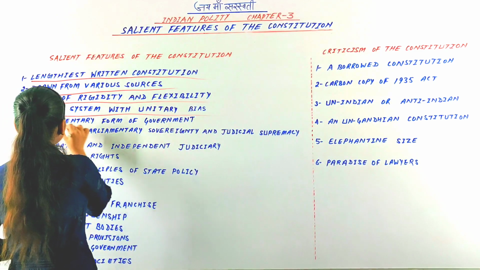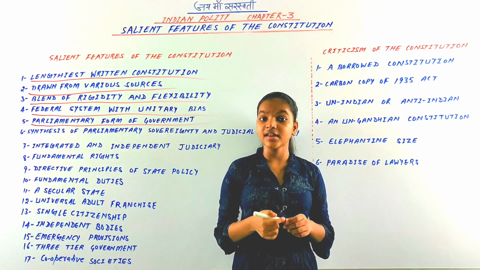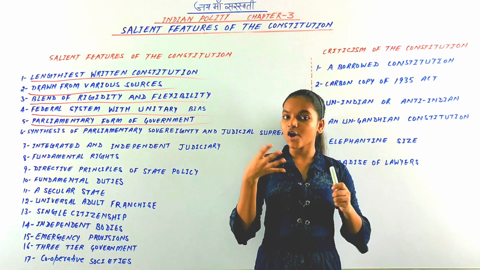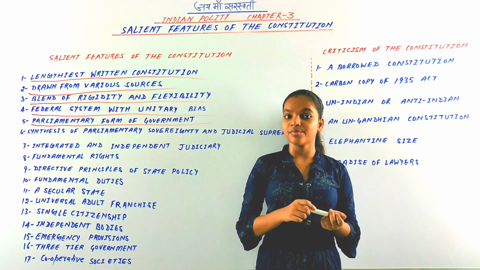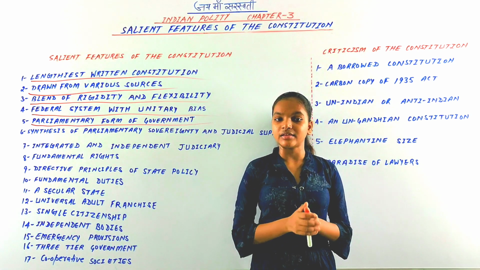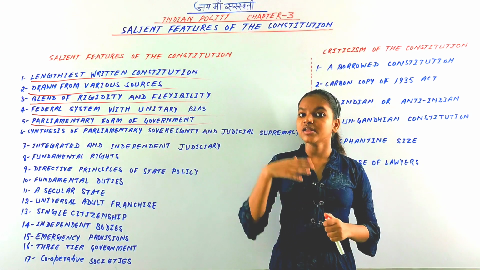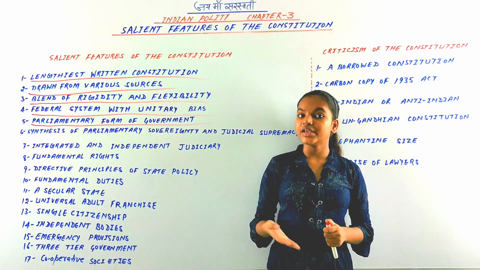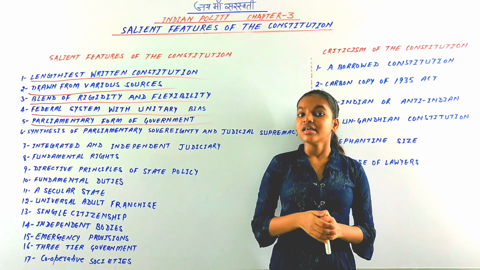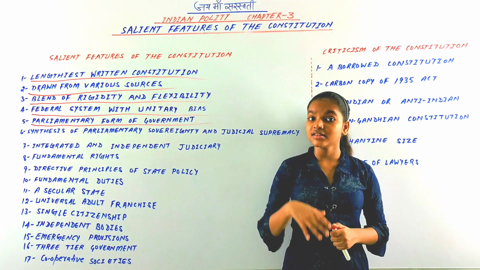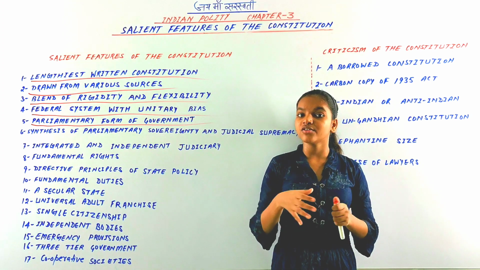So next is parliamentary form of government. The Indian Constitution has opted for the parliamentary form of government, that is the British, rather than the American presidential form of government. The parliamentary form of government implies that there would be cooperation and coordination between legislature and executive, whereas the presidential form of government, that is in America, is based on the doctrine of separation of powers of both.